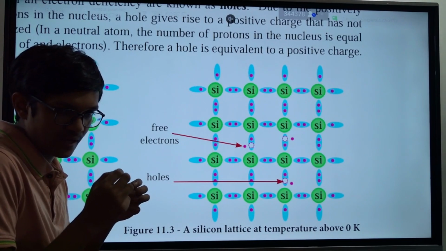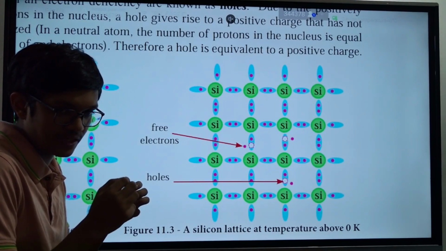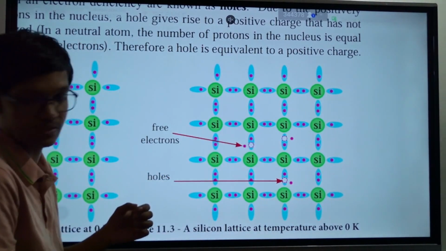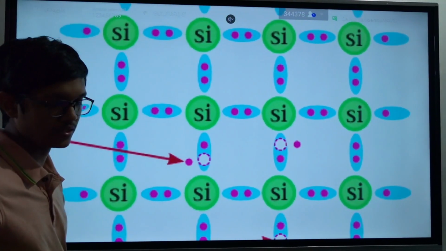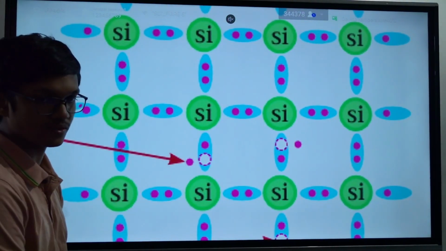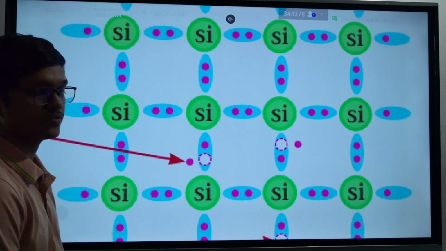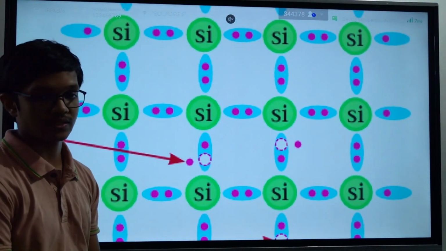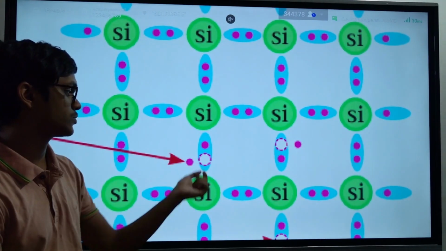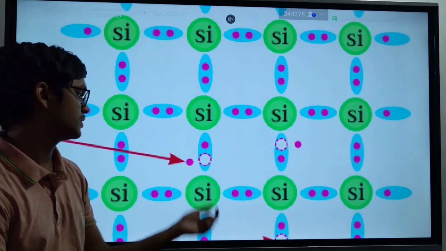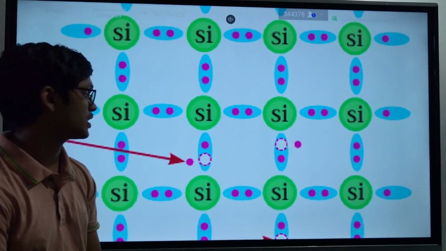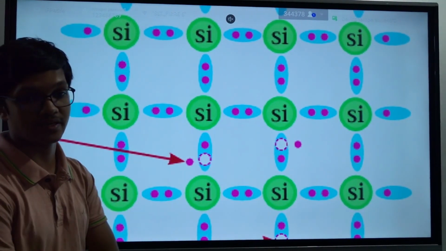So they have a very high kinetic energy. Due to this kinetic energy, some electrons tend to jump out of these bonds. When they jump out of these bonds, it creates some free electrons and holes. Clear? That is the basic idea.